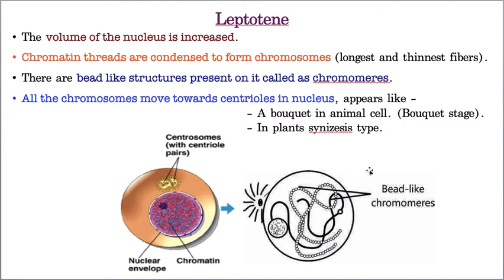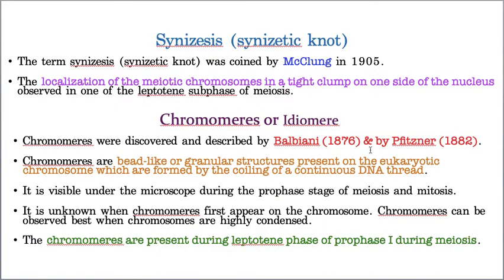Now one more point I told I would explain after one minute. In between the chromosomes you can see a beaded string-like structure, and that is called chromomere. Now I am going to explain what chromomere is. First of all, it was identified by Balbiani, a scientist who identified chromomere. Chromomere is also called idiomere.